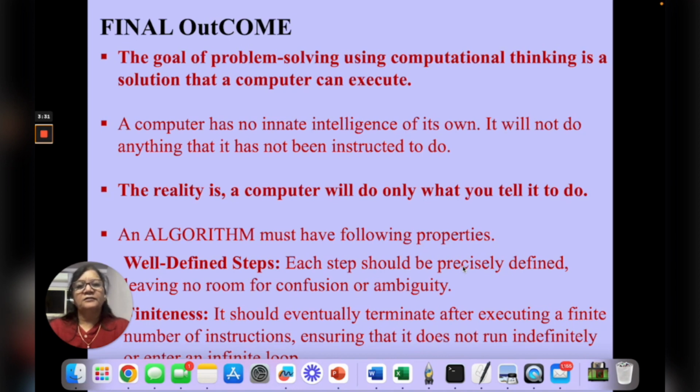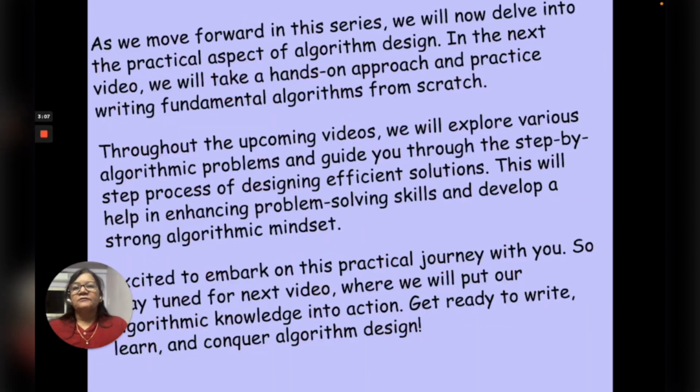The reality is that the computer will do only what you tell it to do. Algorithm has two properties which are very essential: well-defined steps and finiteness.